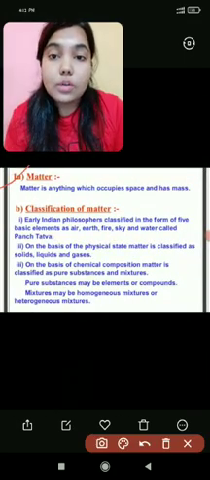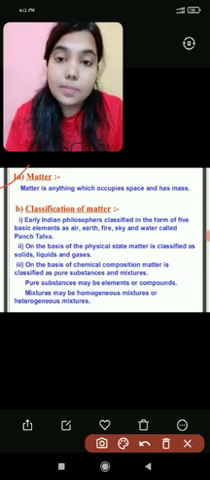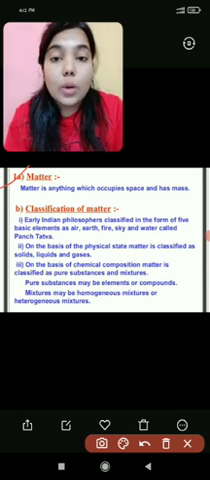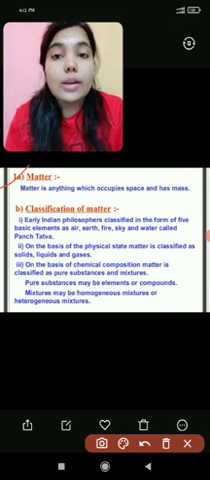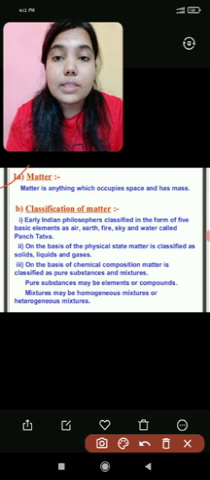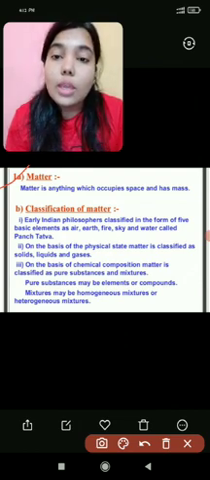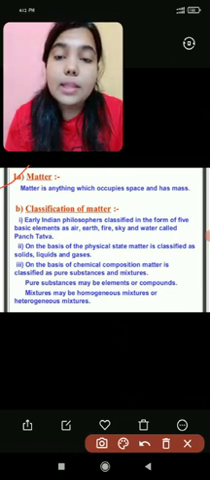As far as the definition of matter, matter is anything which occupies space and has mass. It means that matter is that substance in our universe which possesses some mass and volume. So that is called matter. For example, the book that we have, the chair on which we sit, the air around us, the water that we drink, all of these are matter.